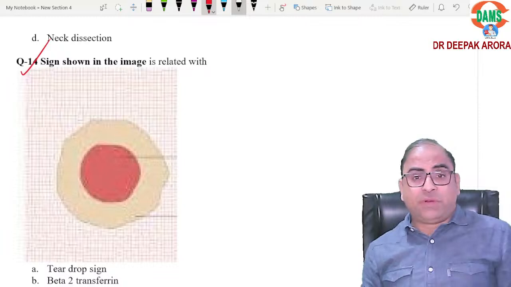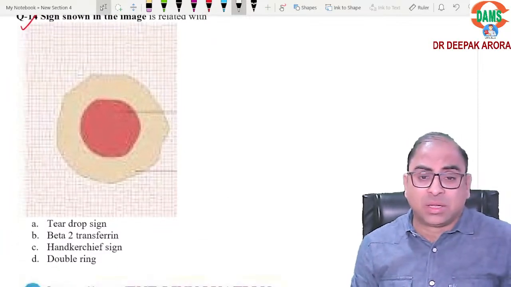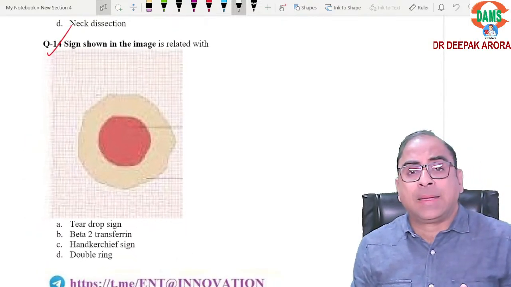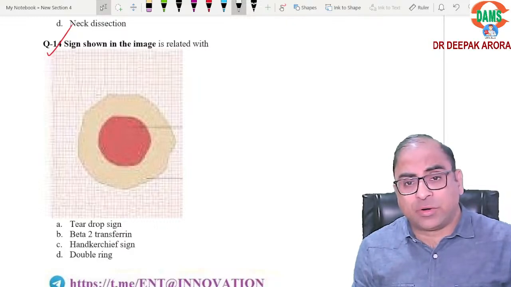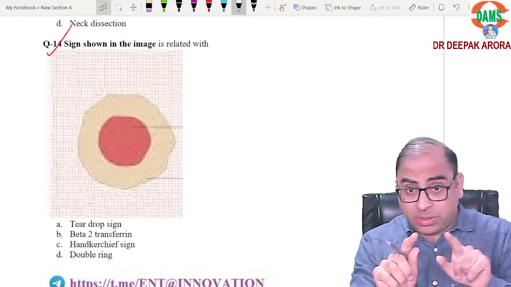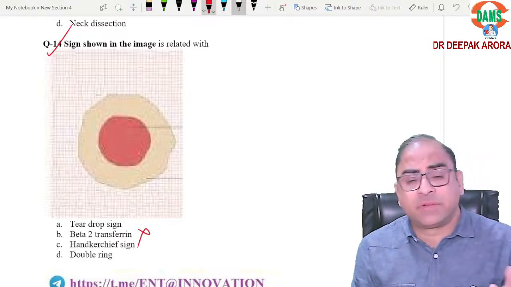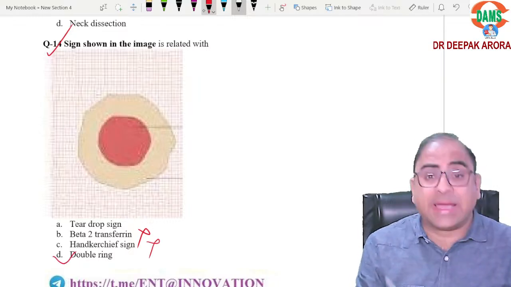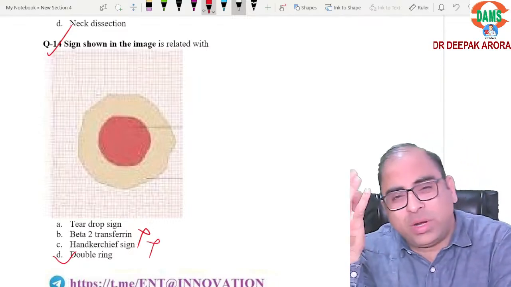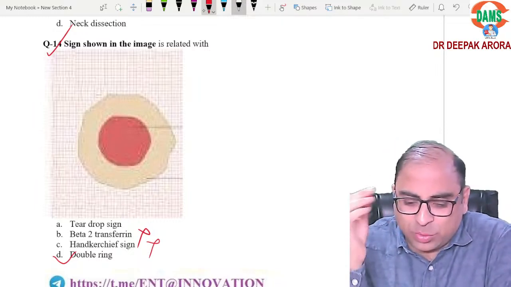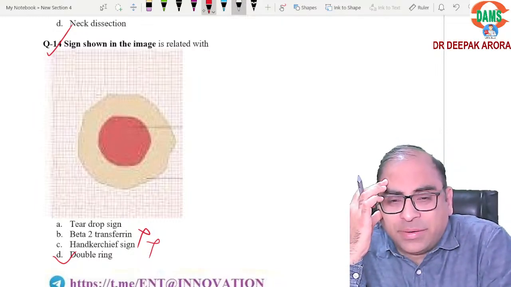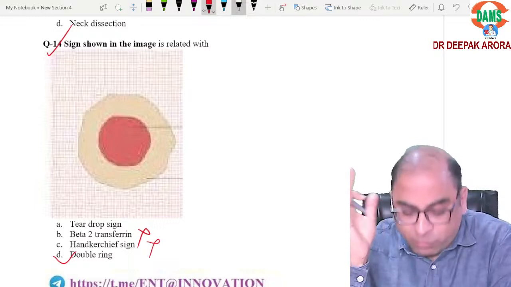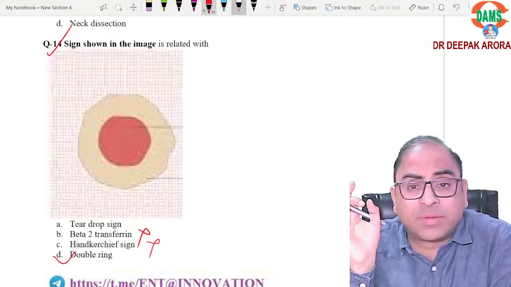They have shown you something on the filter paper and they ask you which sign. Beta-2 transferrin, no, that is electrophoresis. That is your electrophoresis finding for CSF rhinorrhea. It is related with this patient, but this sign is not. Handkerchief, you sinusitis patient, the sticky nasal discharge: double ring sign, halo sign, target sign. Beta, this is the oldest PYQ, last 10 years question. This question repeated multiple times. So answer will be double ring sign, target sign, halo sign. CSF rhinorrhea: cause, endoscopic trauma; treatment, wait and watch.